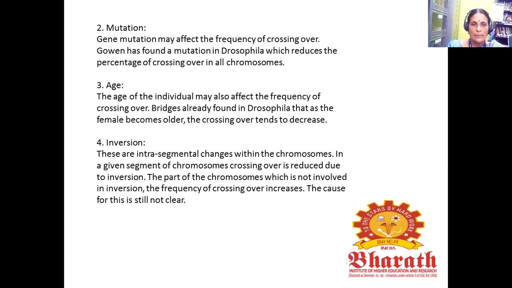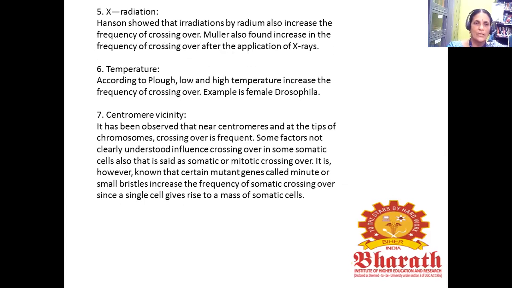So there are intersegmental changes within the chromosome. In a given segment of a chromosome, crossing over is reduced due to inversion. In the part of the chromosome which is not involved in the inversion, the frequency of crossing over increases. The cause for this is still not clear. And the next one is X radiation. Next, temperature. Then the centromere density. These are some of the factors that affect crossing over.